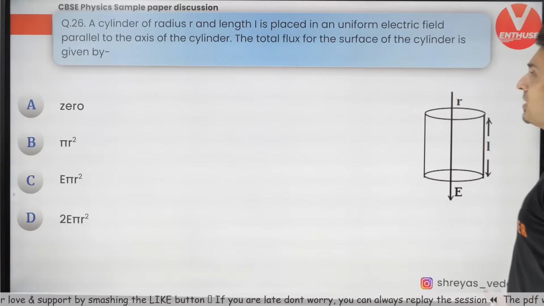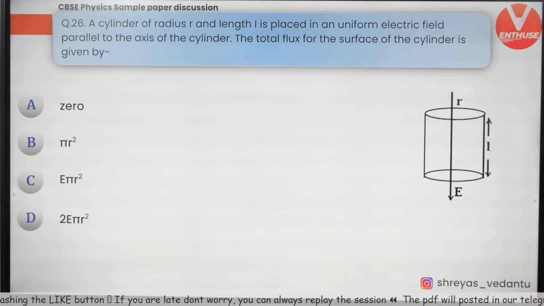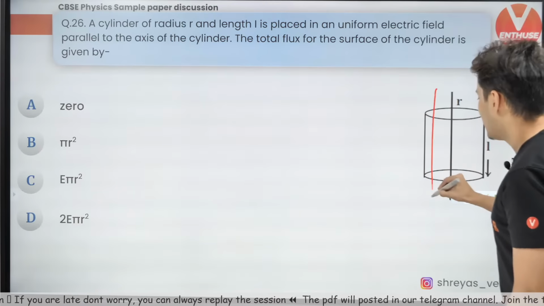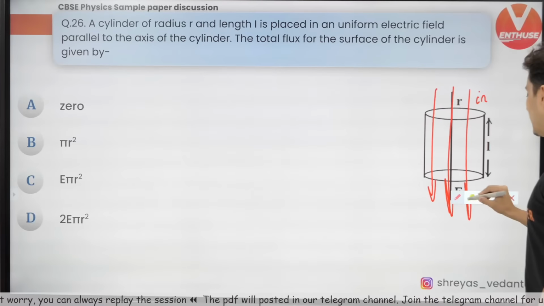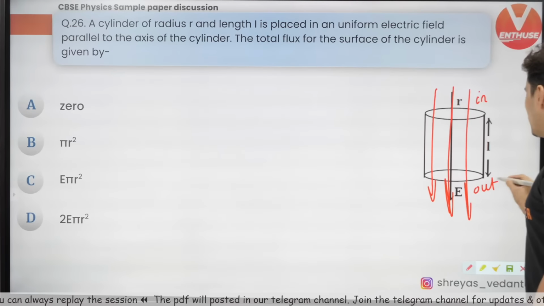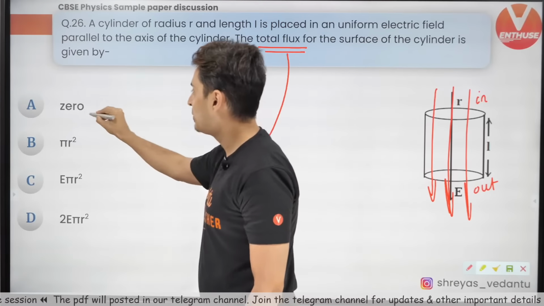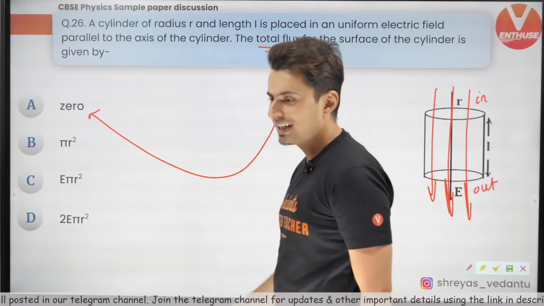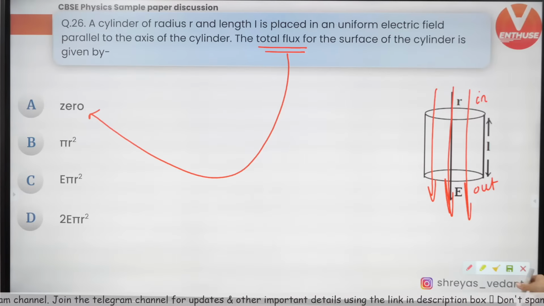Now, here we have a cylinder of radius r, length L placed in a uniform field. The total flux for the surface of the cylinder. This is such an easy question. Guys, the field lines are just passing like this. Whatever is coming in is going out. So the total flux obviously should be 0. Done. There is nothing great about it. Very good, Selva Karthik. Excellent. This was straightforward.